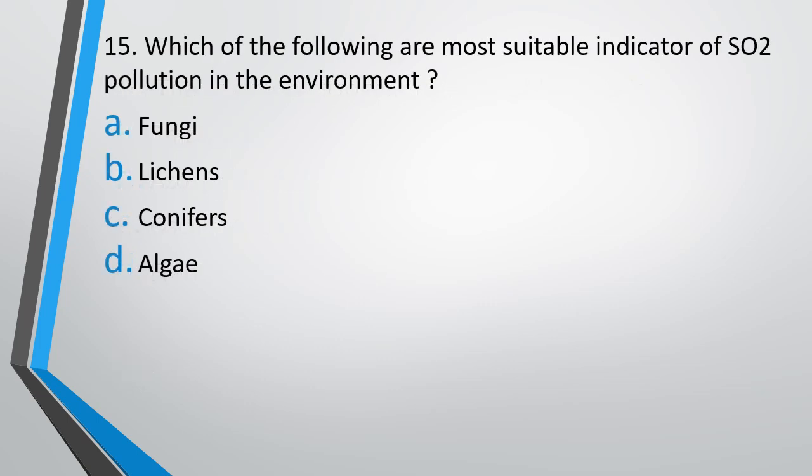Question number 15. Which of the following is the most suitable indicator of SO2 pollution in environment? Fungi, lichens, conifers or algae. The correct answer is option B, that is lichens.